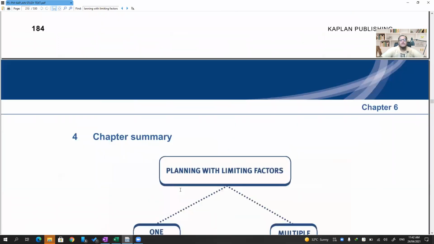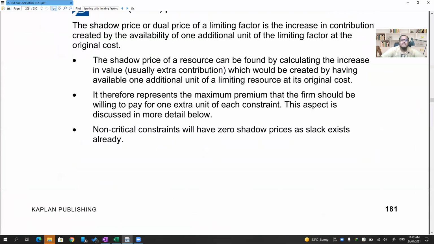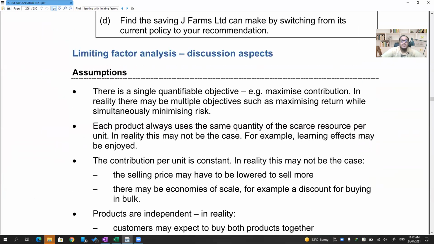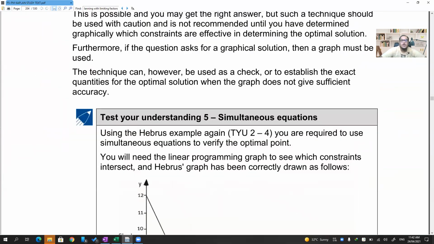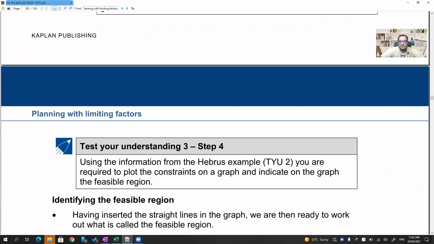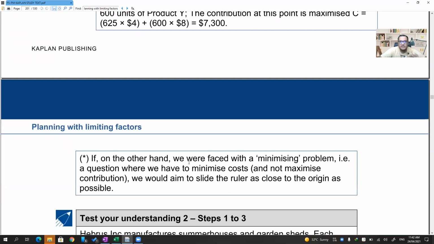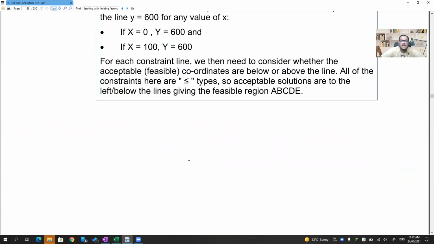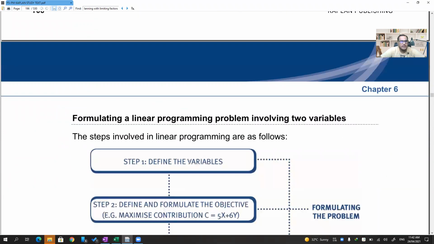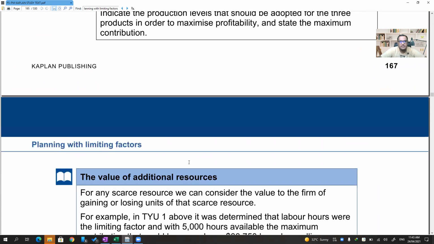Now moving on to the second topic of discussion, that is when there are multiple limiting factors. When there are multiple limiting factors, what am I supposed to do, sir? Very simple. Identify the equations and solve the equations. First, identify the equations, then solve the equations, then you are done with your answer. As simple as that. Sir, can you explain with example? Okay, wait, I'll explain with example.